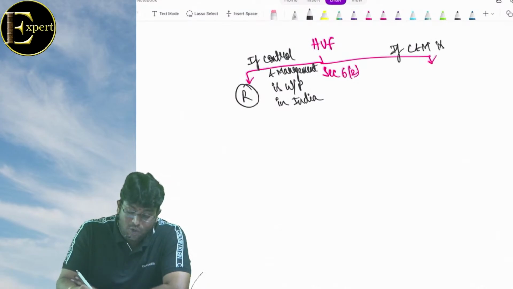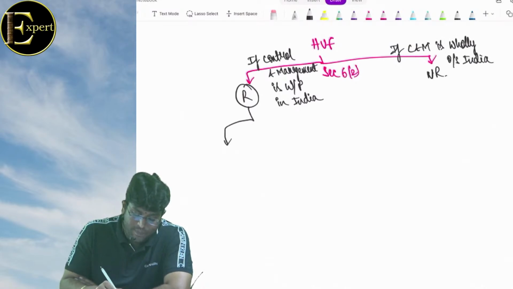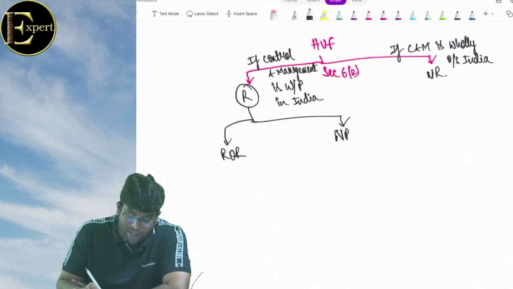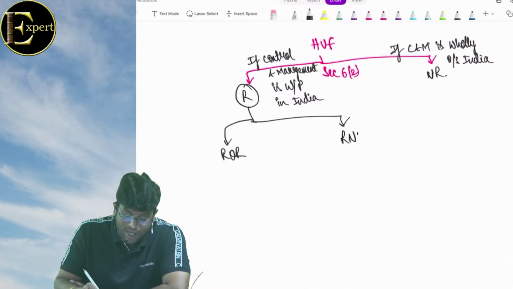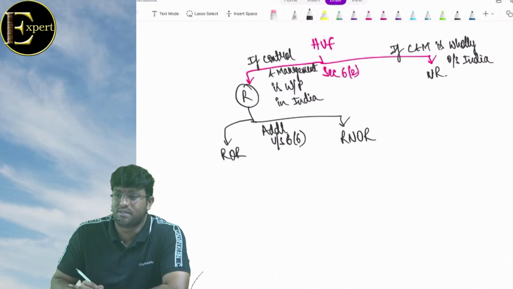And if control and management is wholly outside India, we'll call it non-resident. And once resident, we'll classify into ROR and RNOR by looking at additional conditions given under section 6.6.